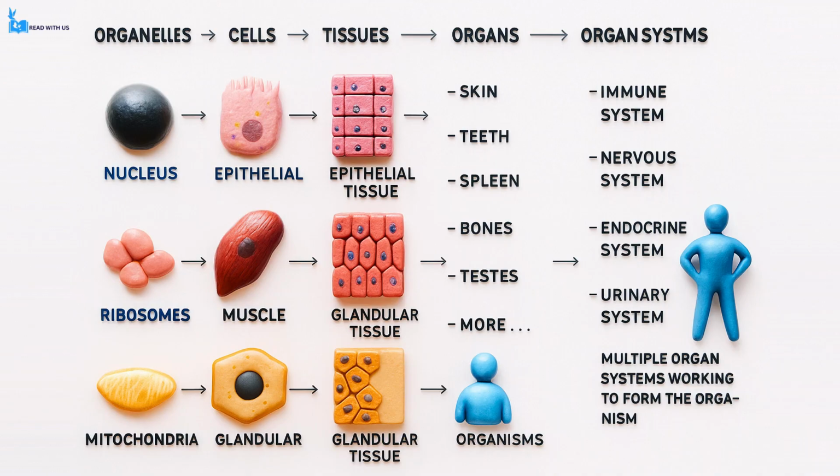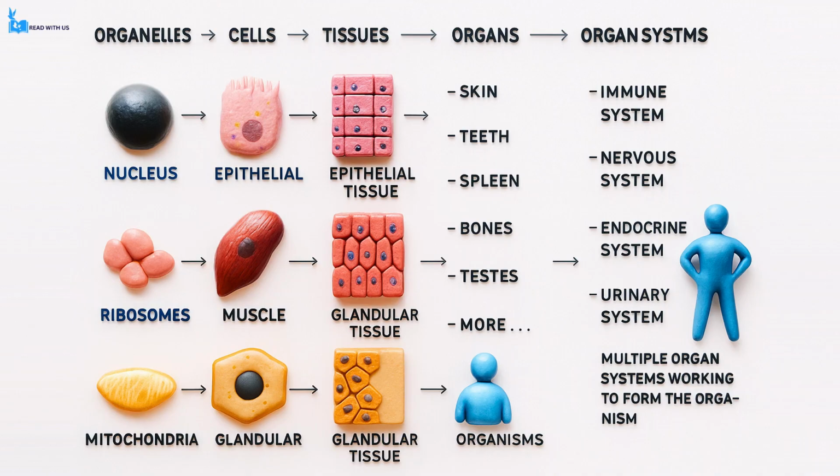It is important to note that what we have covered here represents only a few examples within each level. In reality, there are numerous types of each. For instance, in addition to the organs already mentioned, others include the skin, which acts as a barrier and regulator, the teeth, essential for mechanical digestion, the lungs, responsible for gas exchange, the spleen, which supports immune functions, the bones, which support movement and protect organs, the testes, involved in reproduction, and many more.